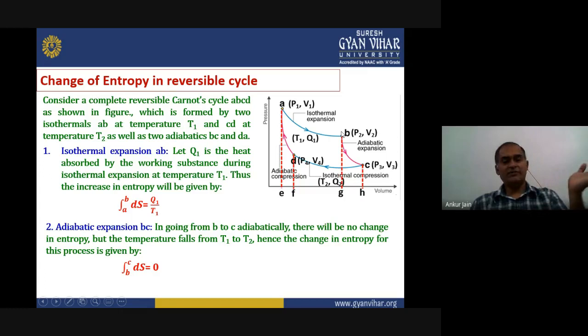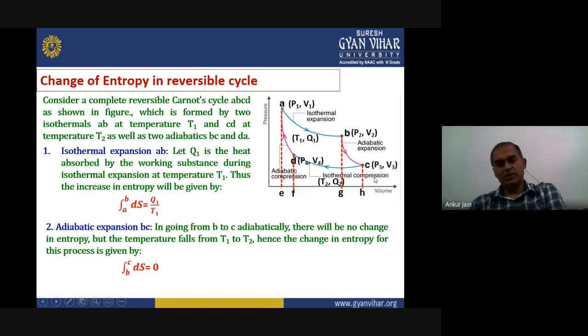We have already defined it in the integral form. The integration within limits from A to B of dS equals Q1 upon T1, because here the amount of heat is Q1 and the temperature is T1. So this is the first expression for isothermal expansion.